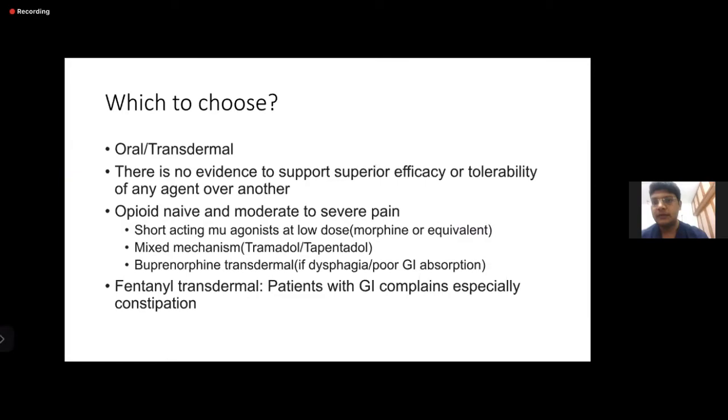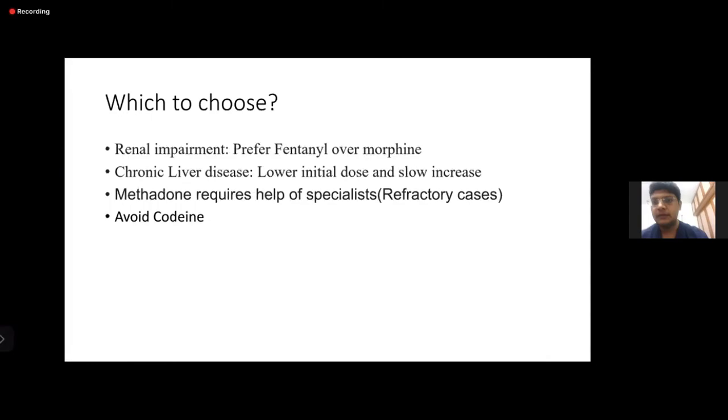Opioid-naive patients with moderate to severe pain generally are started on short-acting mu agonists at low dose, and/or mixed mechanism drugs like tramadol and tapentadol, or transdermal patch buprenorphine. Especially patches are used if the patient has dysphagia or poor GI absorption. Fentanyl transdermal patch should be preferred for patients who have complaints of constipation, because it is shown that the constipation is low compared to morphine.